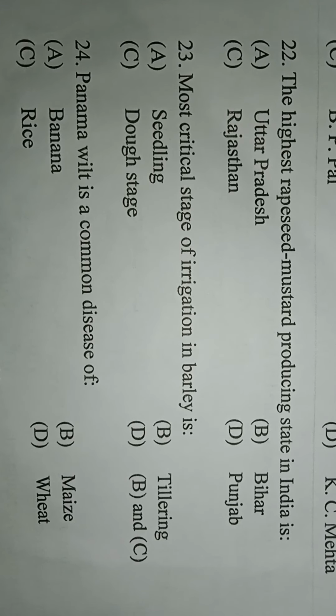Next question. Panama wilt is a common disease of option A, banana, option B, maize, option C, rice, option D is wheat. Here the correct answer is A, banana. Panama wilt is a common disease of banana.